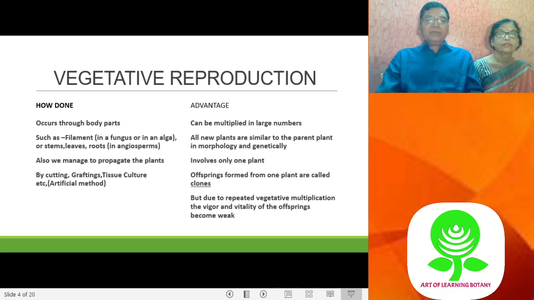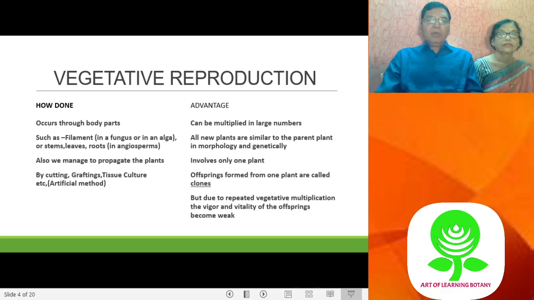Now, the advantage of vegetative propagation or vegetative reproduction is we can produce a large number of offsprings from the vegetative parts. It is a very quick process. And the offsprings formed from a single parent are similar. They are called the clone.